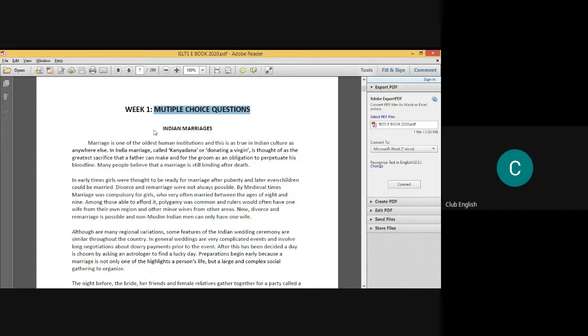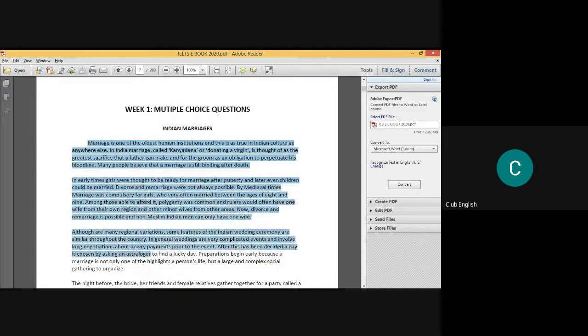So, first of all, Indian marriages, why this? First of all, you need to ascertain how good the student is in multiple choice questions. So, you're going to give him three paragraphs to read, paragraph 1, 2, and 3.